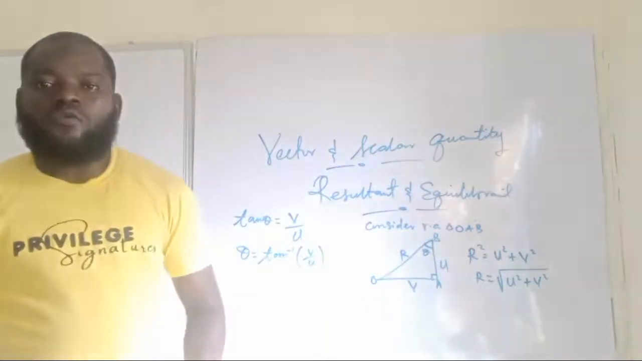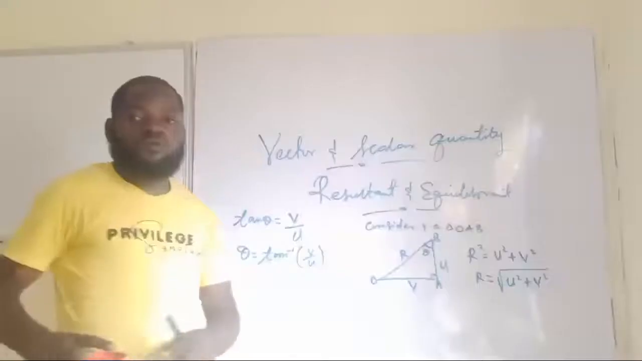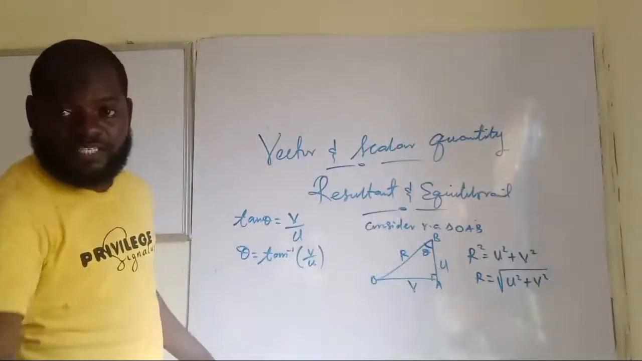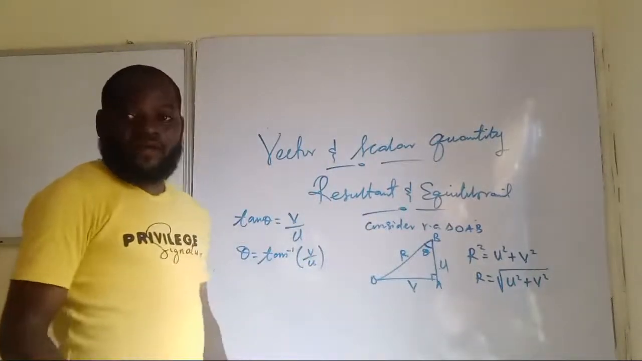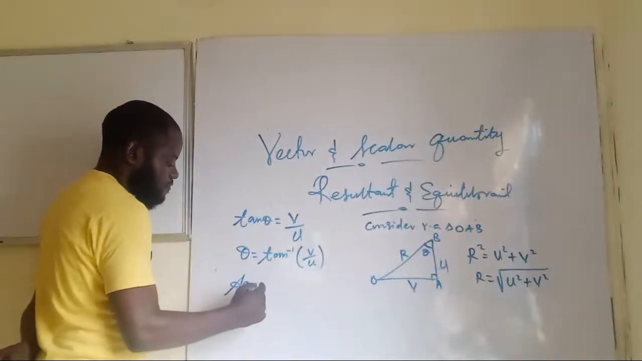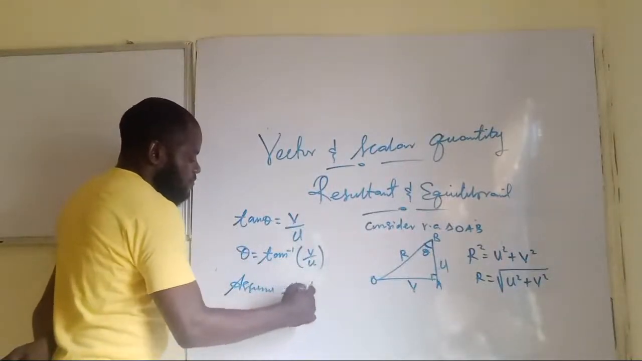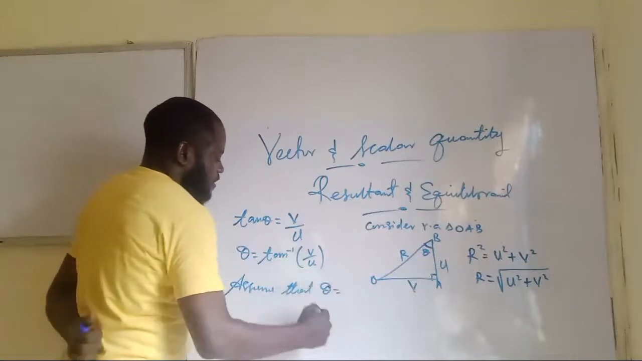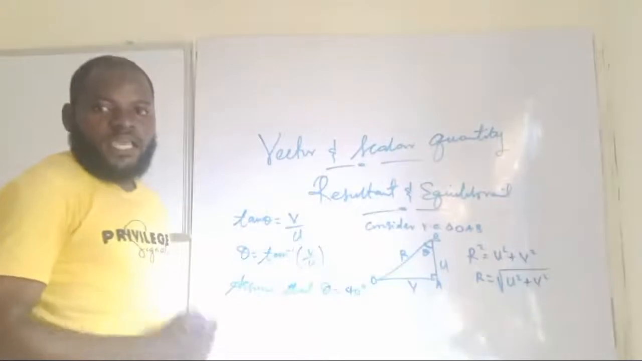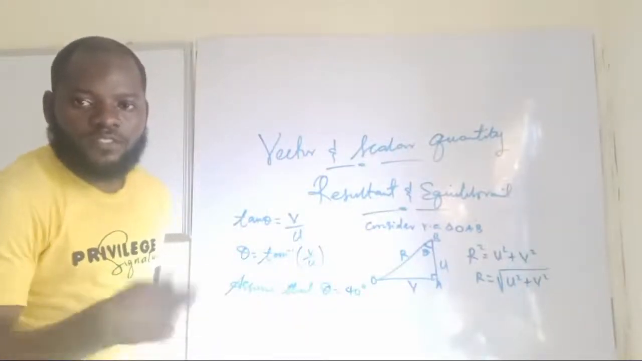So let's say we have that V over U. When we take the arctan of V over U, our result is something like 40 degrees. Then how do we write down our direction? So assume that theta is 40 degrees.